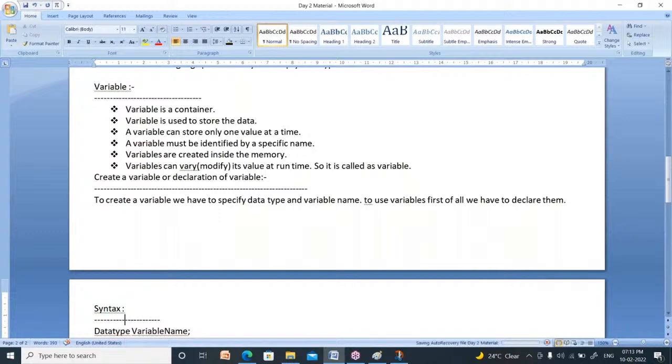A variable must be identified by a specific name. Variables are created inside the memory. Variable can change or modify or vary its value at runtime, so it is called a variable.